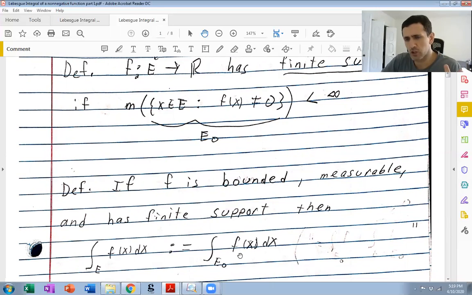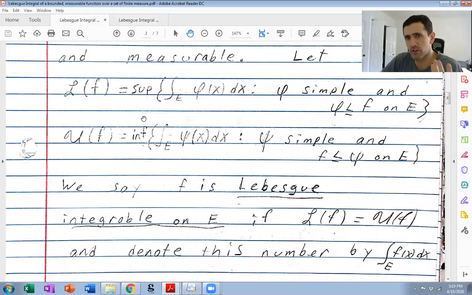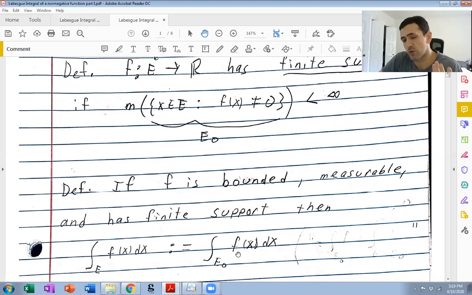F is bounded, and it's measurable. So we've defined this integral in previous videos. In particular, f is Lebesgue measurable on E0 because it's bounded and measurable, and E0 is finite measure. Second of all, this makes sense intuitively because outside of E0, f is 0, so outside of E0, E take away E0 should have no contribution to the integral. So it makes sense to define this integral as the integral over E0 of f.